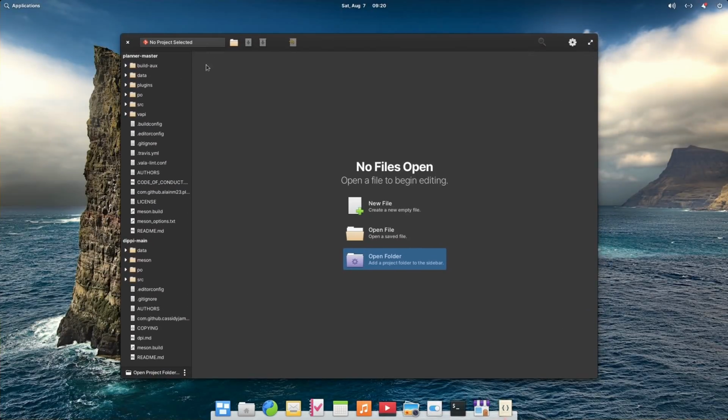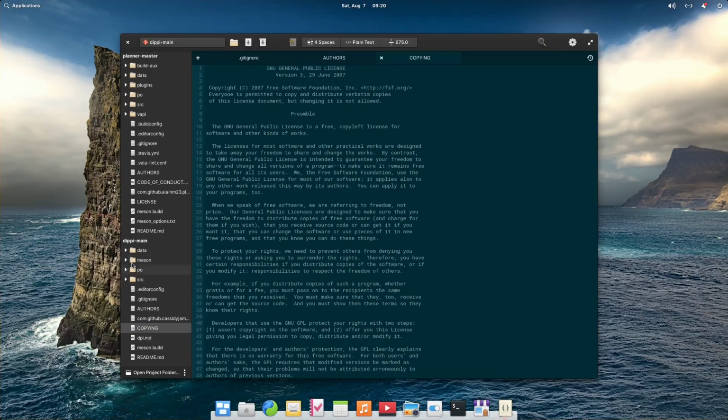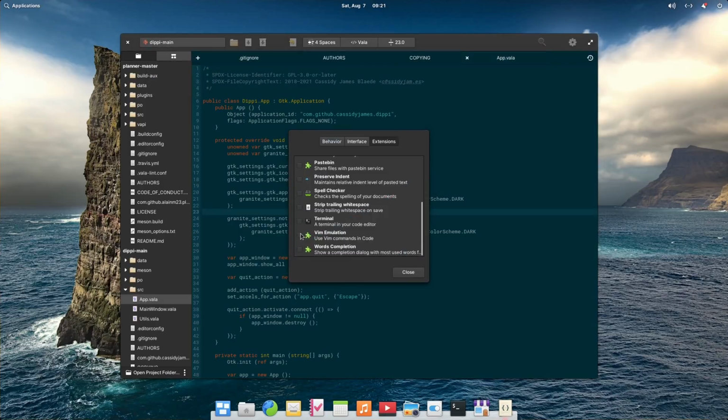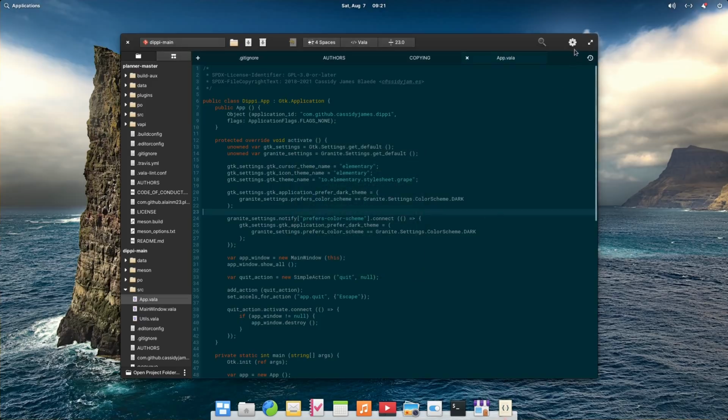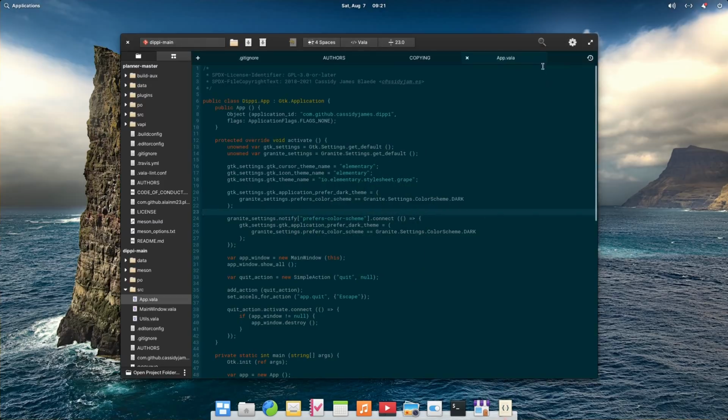Code, the Elementary OS text editor/IDE, has also been improved. You can quickly switch between Git projects thanks to a new project button. Closing a project now closes all of its files as well. You can also create branches and switch to and from branches directly from Code. And you can do a full text search within folders. Code also has a Vim mode with more Vim commands, and it now saves its state better, including the cursor position and the state of the sidebar.